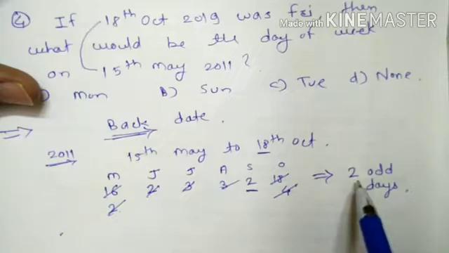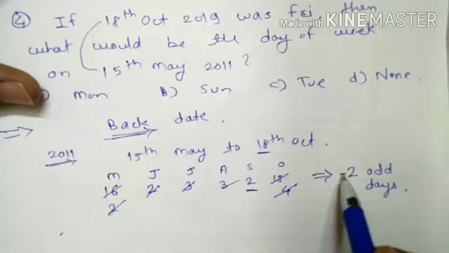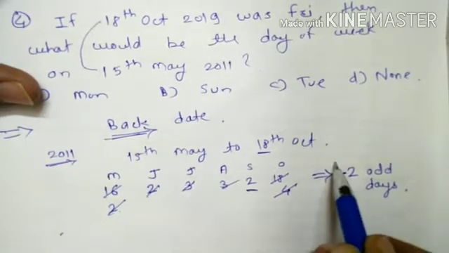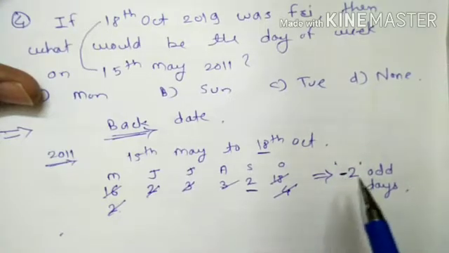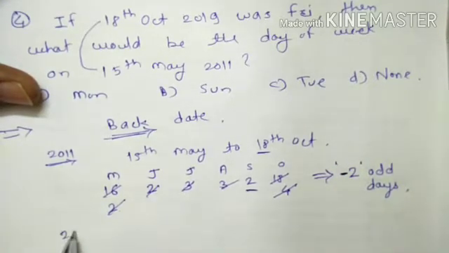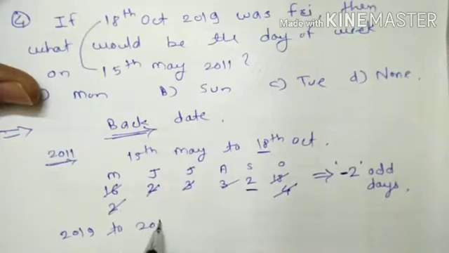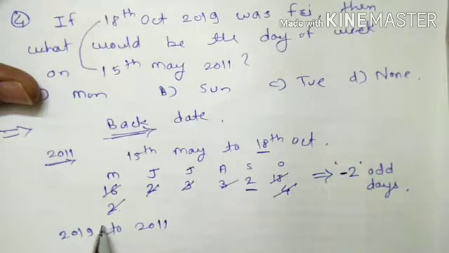As it is a back date, these 2 odd days are in a reverse manner, so we will indicate it with a minus sign. After that 2019 to 2011, it is also again reverse order. What does it mean?